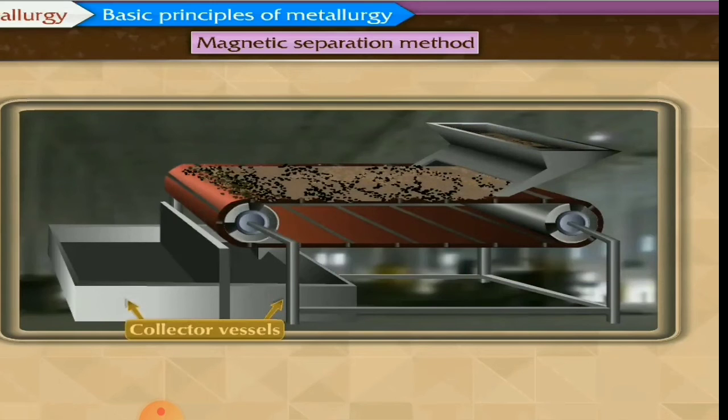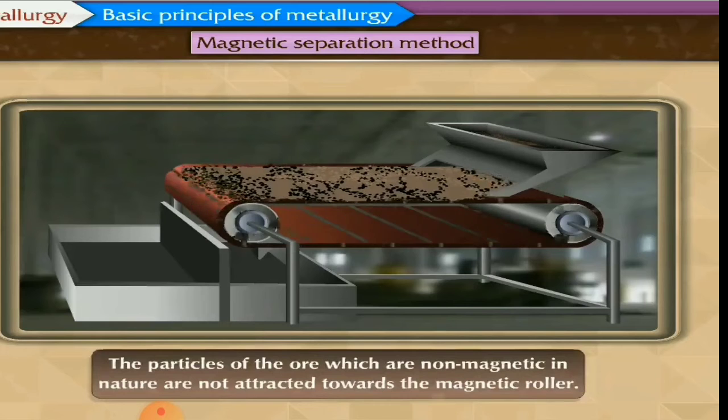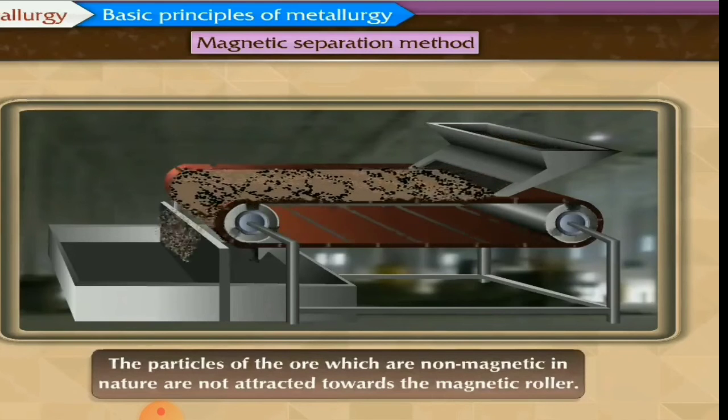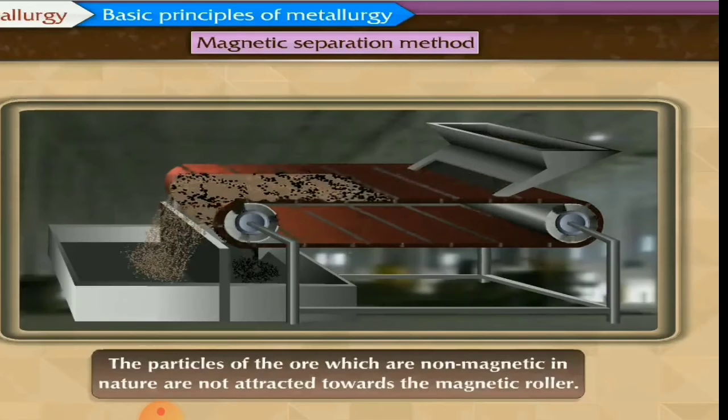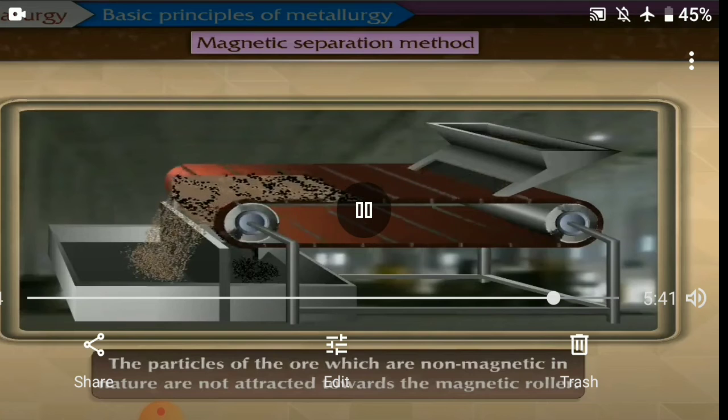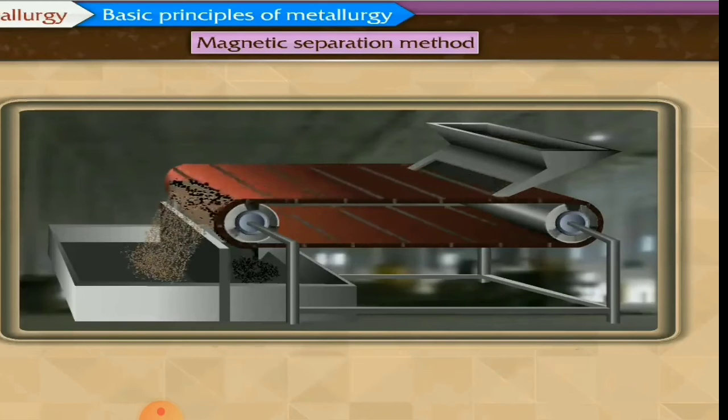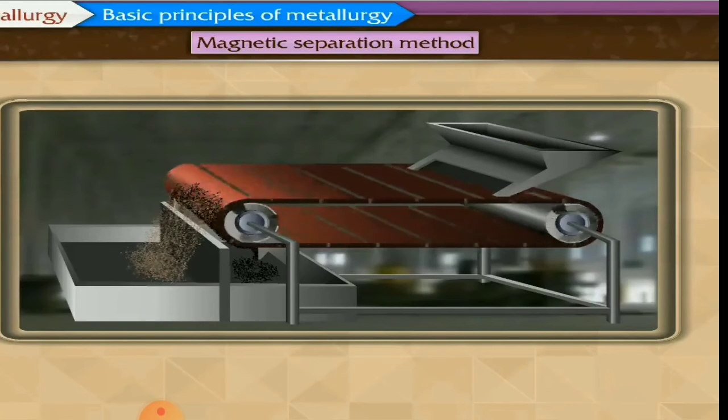So two collector vessels are placed here. In one vessel, the non-magnetic things, those which are not attracted by the magnet, will be collected, and on the other side the magnetic substance will be collected.